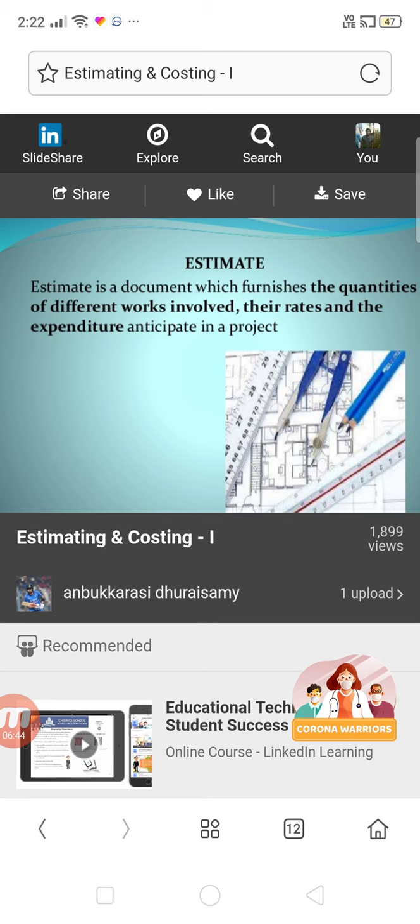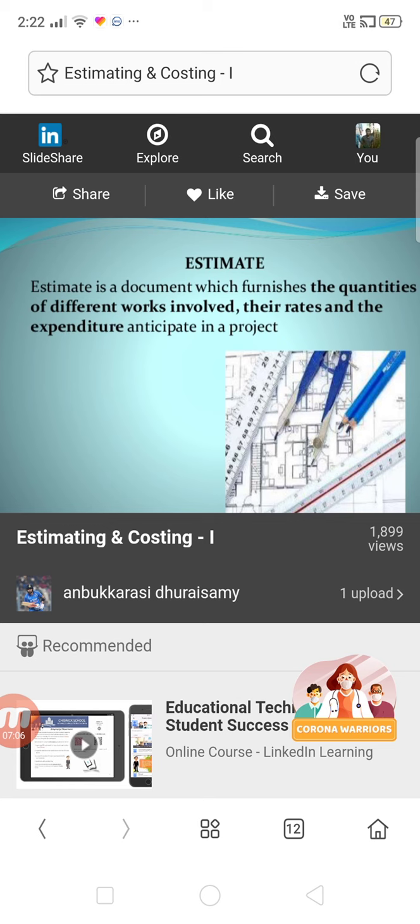So based on that, you'll be having so many different construction items. Let us say excavation, PCC, plain cement concrete, DPC, damp proof course, or painting works, flooring works, so many civil engineering works.